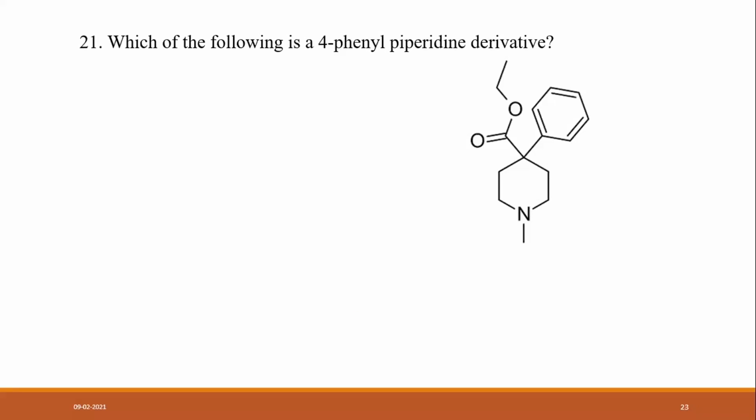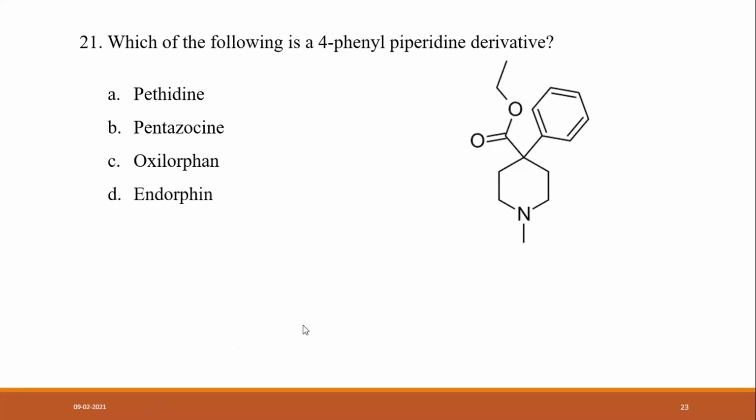Methoxy is the answer. Another one. Which of the following is a 4-phenyl piperidine derivative? Pethidine, pentazocine, oxylorphan, and endorphin.